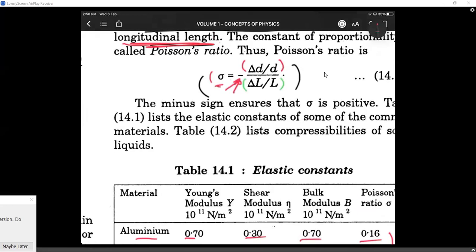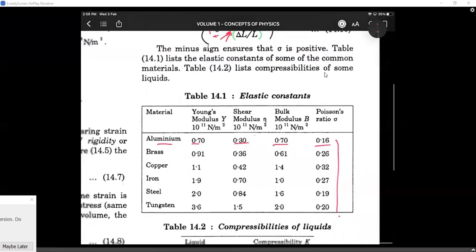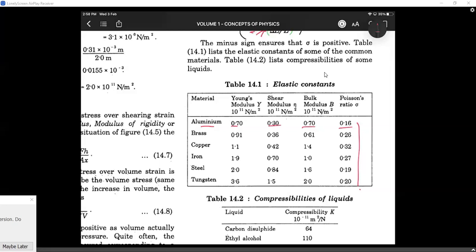If only this negative sign wasn't present, all the Poisson's ratio values could have been negative there. All right. So because of the Poisson's ratio, all the values are positive. You can talk about them later if you want. In fact, there are more links to Poisson's ratio, bulk modulus, Young's modulus and shear modulus. When we get into more problems, I will discuss them. Right now, I won't.